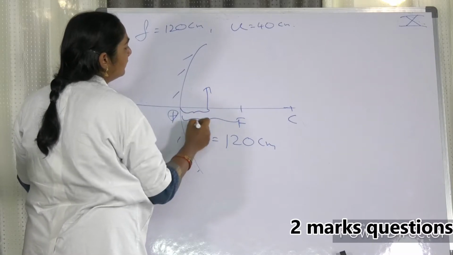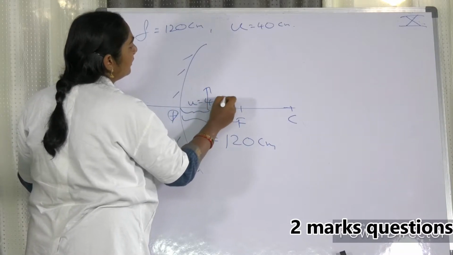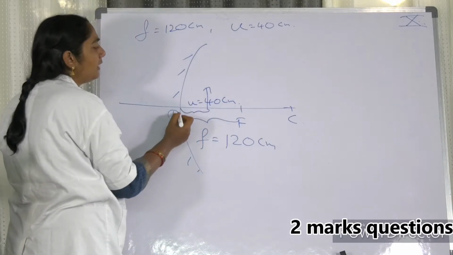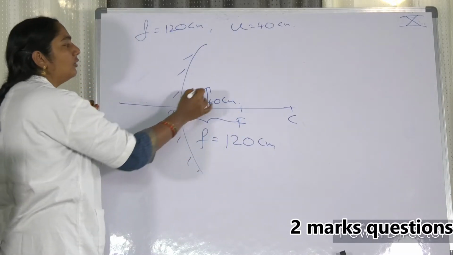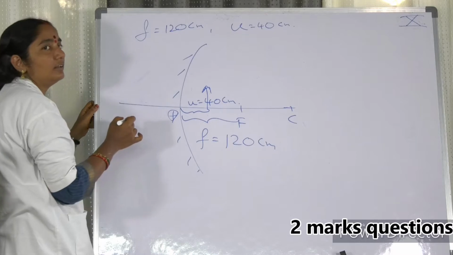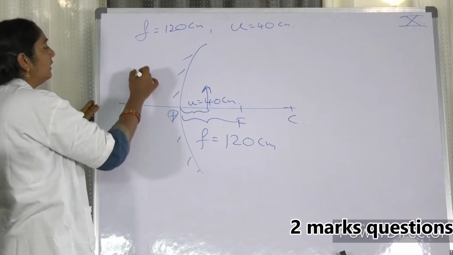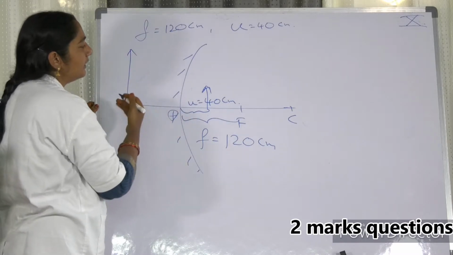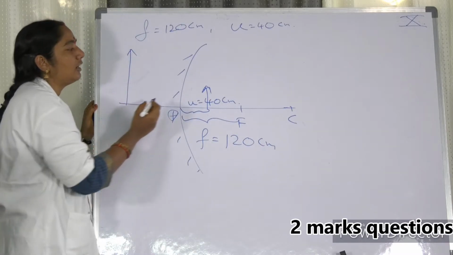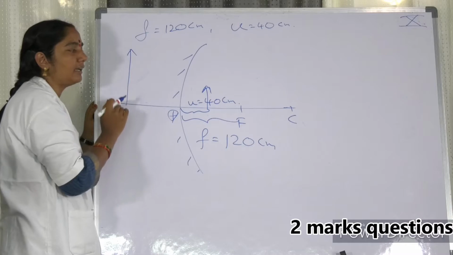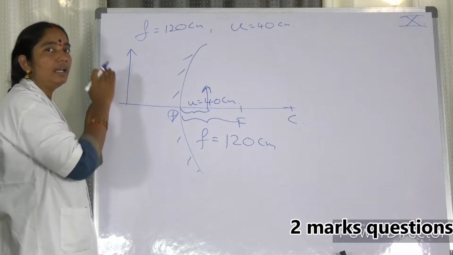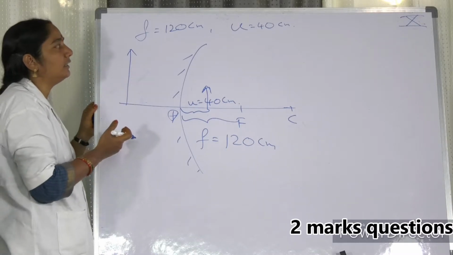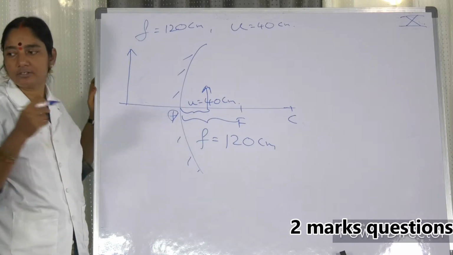The u is equal to 40 centimeters, means the man is standing between P and F. You already know this case very well. The image is formed on the other side. It's a virtual image, not a real image, magnified, and an erect image. This is the kind of image that you are going to get.